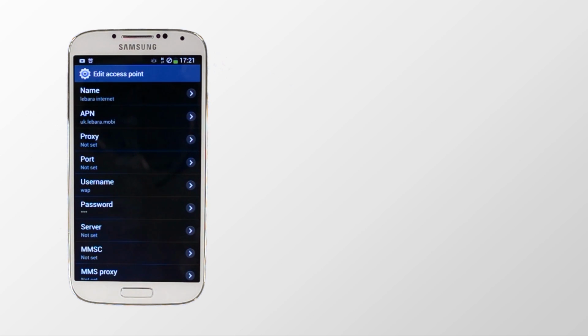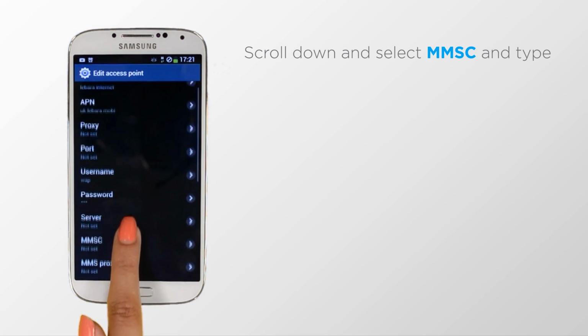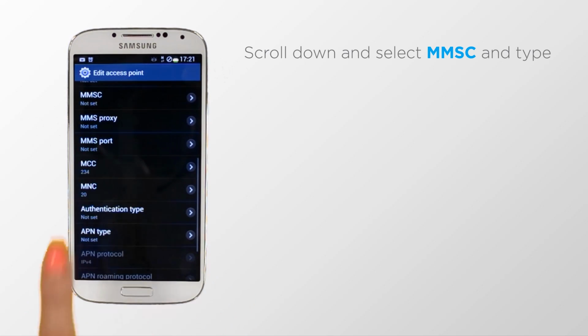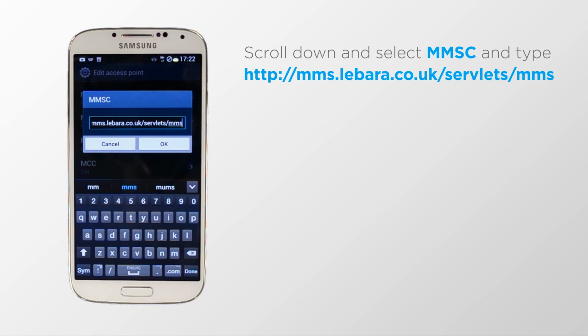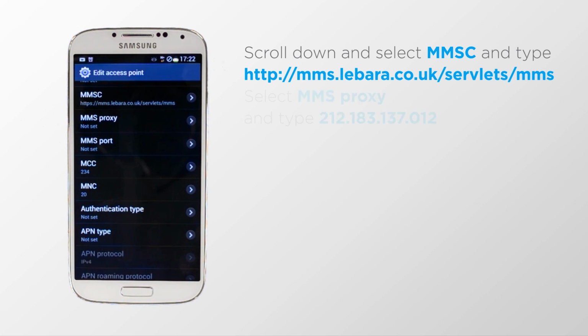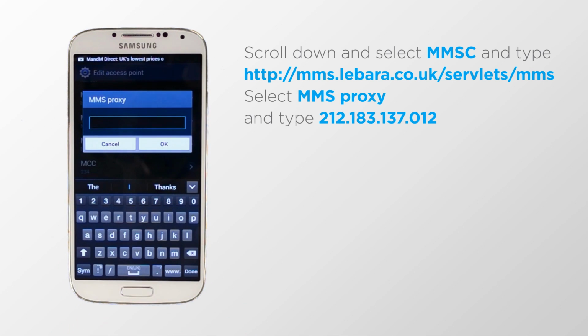Before you save the settings, you will need to install Lebara MMS settings, which will enable you to send photo messages. Still in the new APN screen, scroll down and select MMSC. Type http://mms.lebara.co.uk/servlets/MMS and click OK. Select MMS proxy.